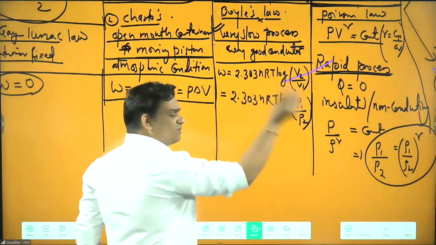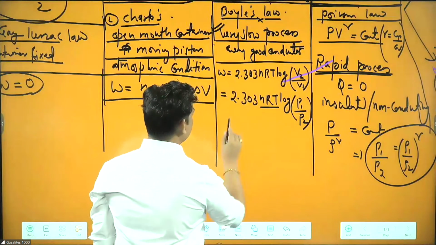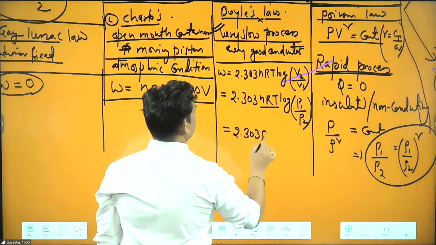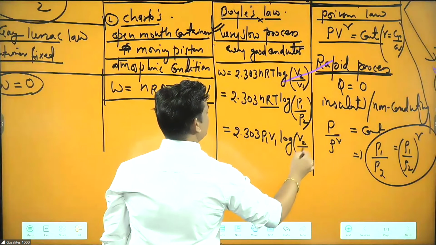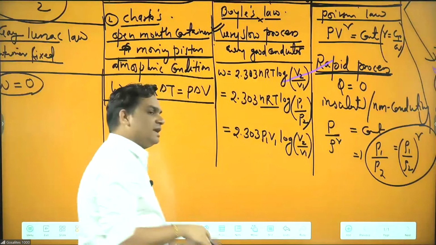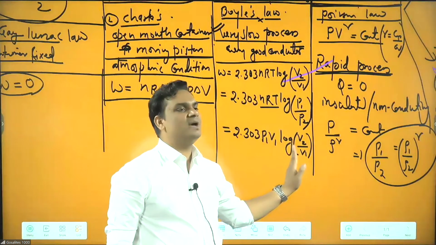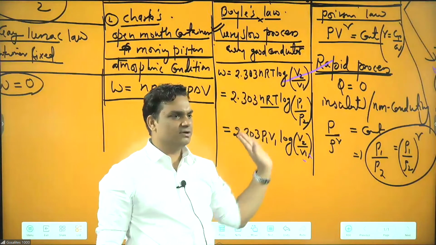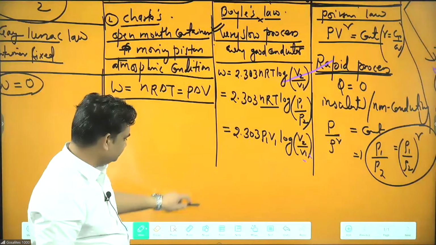We know PV equal to nRT. So where I have written nRT, I can write like this also: 2.303 P1 V1 into log of V2 by V1. Because sometimes they may not give you temperature and moles, they will give you only initial pressure, initial volume, and final volume. Then they will be asking the work done. We can easily find that. So this is the work done for this.